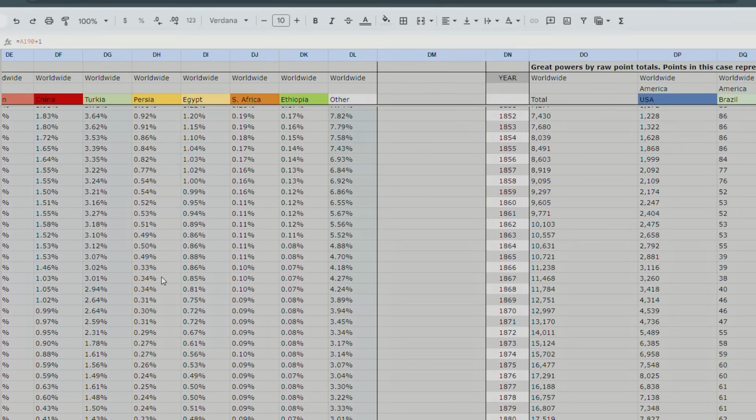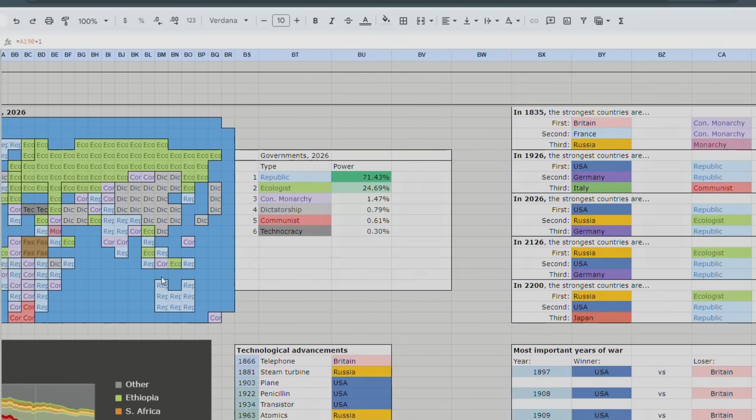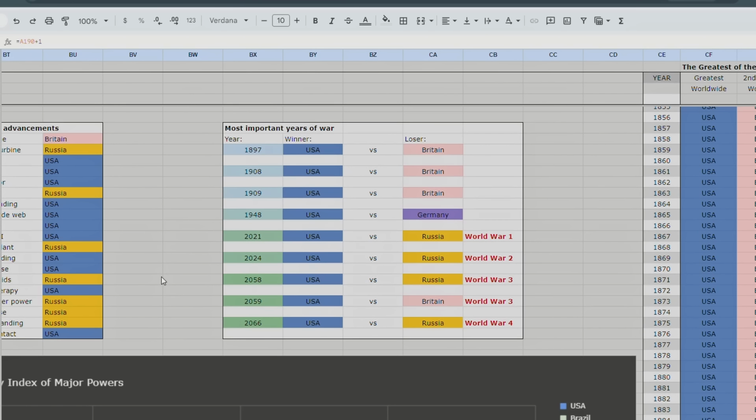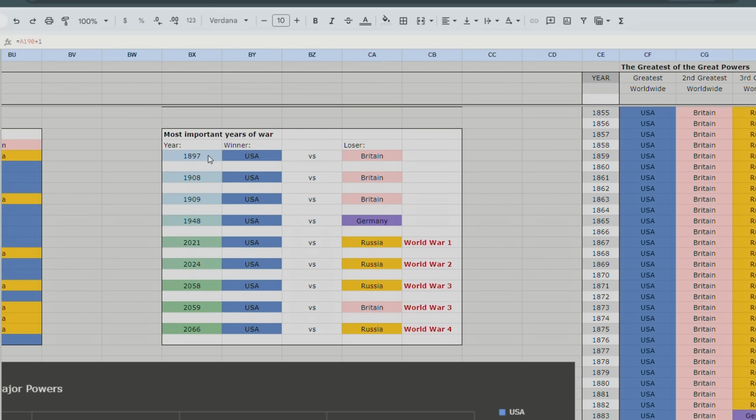We can scroll all the way past all this data. Those are tracked over here. Most important years of war. There we go. So 1897 was an important year, United States versus Britain. And the United States won all of these wars, which is probably why America controlled around 85% of world power by 1965. But, so 1908 is America versus Britain. 1909, the same war, probably America versus Britain. 1948, America fought a war against Germany. Then we have Russia versus America.